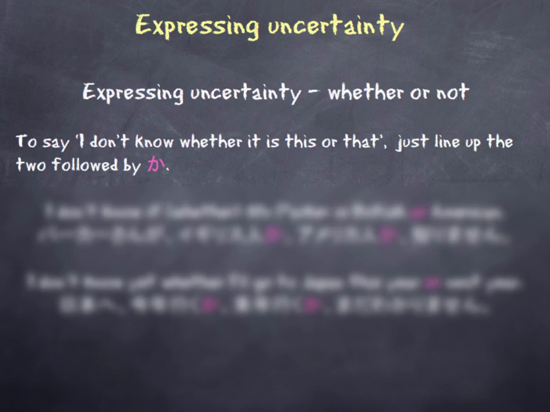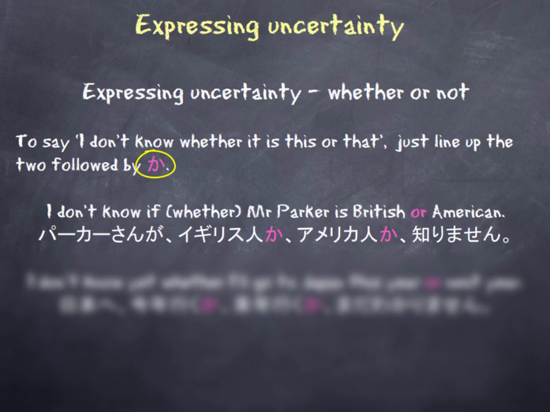Now, to say that I don't know whether it is this or that, so we're talking about two different things and we don't know whether it's one thing or another thing, we simply put those two things together in the sentence and link them together with the particle ka. So for example, I don't know if Mr. Parker is British or American. So the two things that we are deciding between, which is whether he's American or British, are linked together with the particle ka. For example, Parker-san ga Igirisu jin ka America jin ka shirimasen.